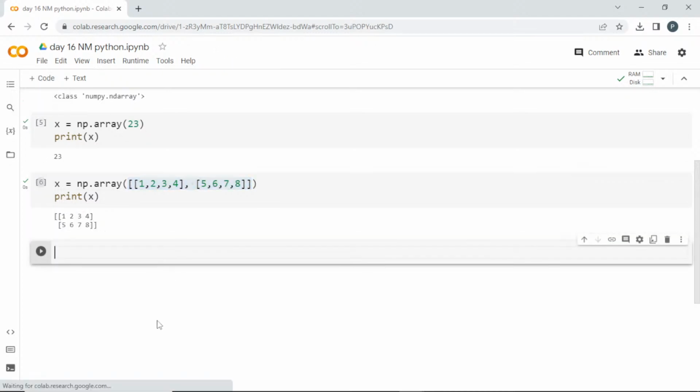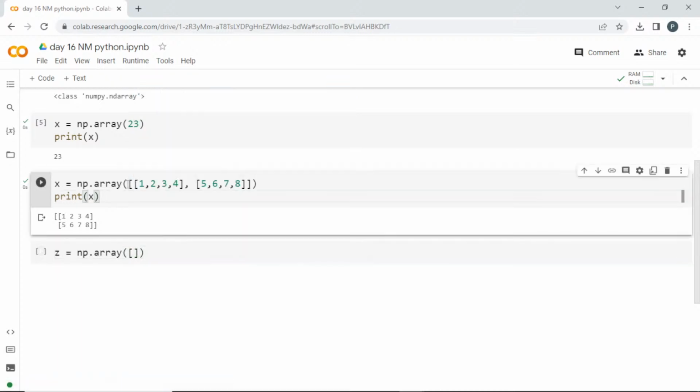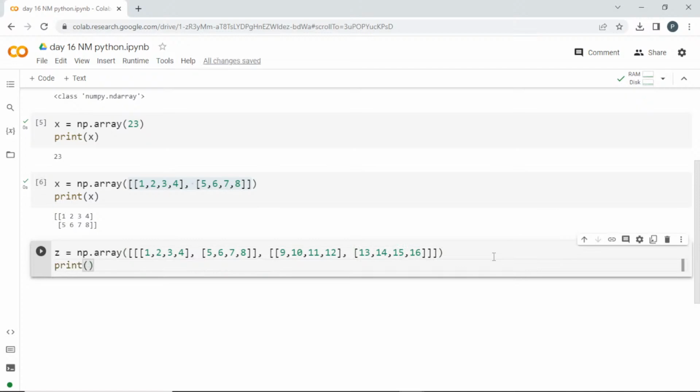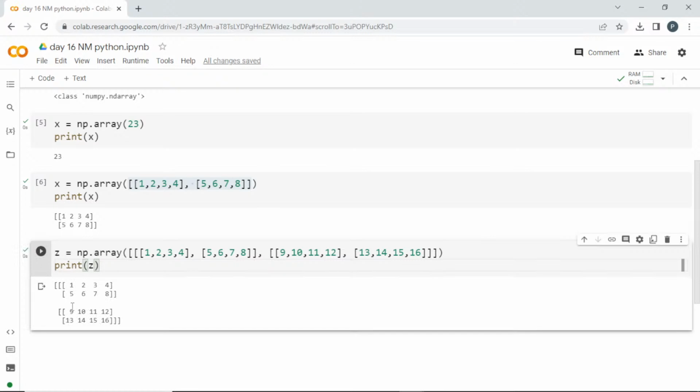Now I am going to create a 3-dimension array. np.array, I'll pass. Inside this, let me copy and paste this one. So this is a 2D array, right? So inside this I'll pass this, comma, another 2D array. I'll store it, and I'll change these values. Clear guys? This is a 3-dimension array. How is it? It is a combination of 2-dimension arrays.